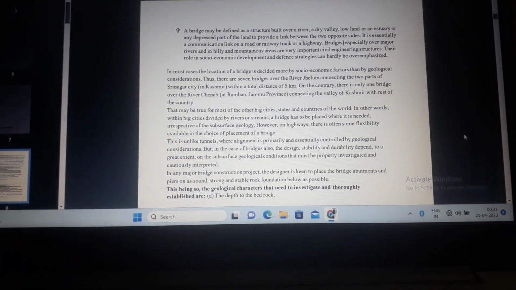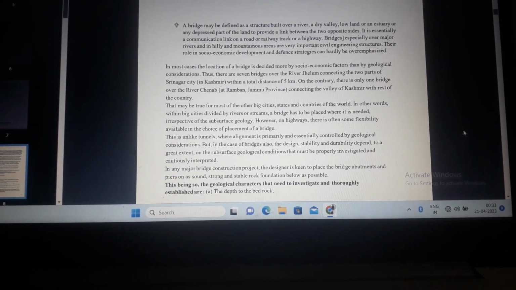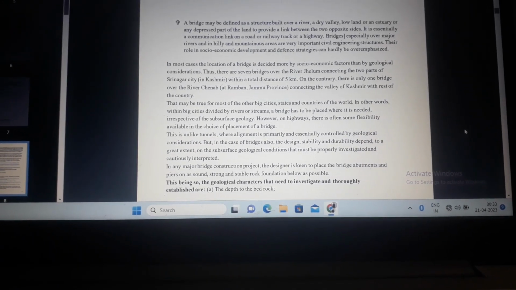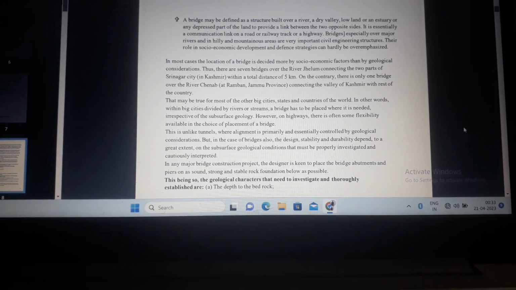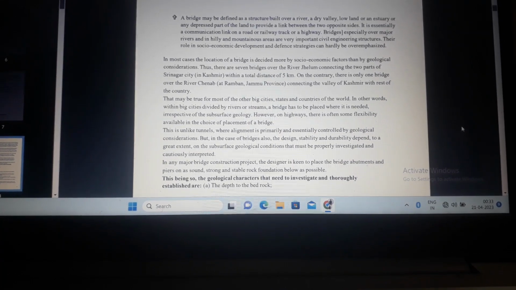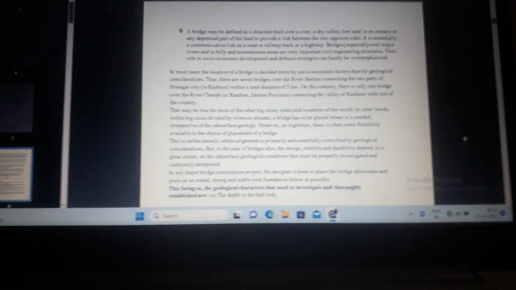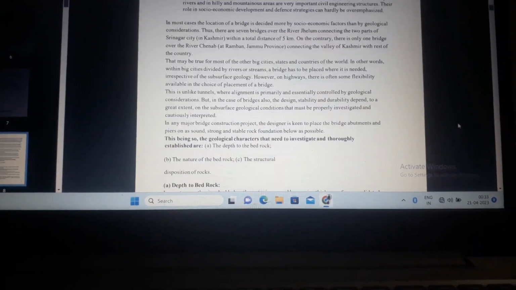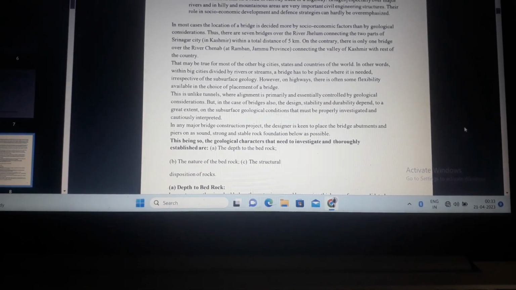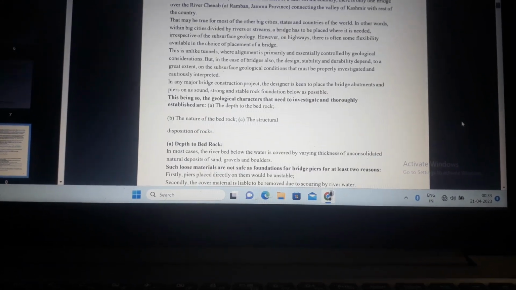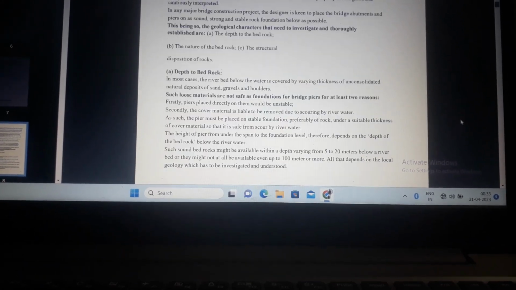In any major bridge construction project, the designer is keen to place the bridge abutments and piers on as sound, strong and stable a rock foundation below as possible. This being so, the geological characteristics that need to be investigated and thoroughly established are depth to the bedrock, nature of the bedrock, and structural disposition of rocks.